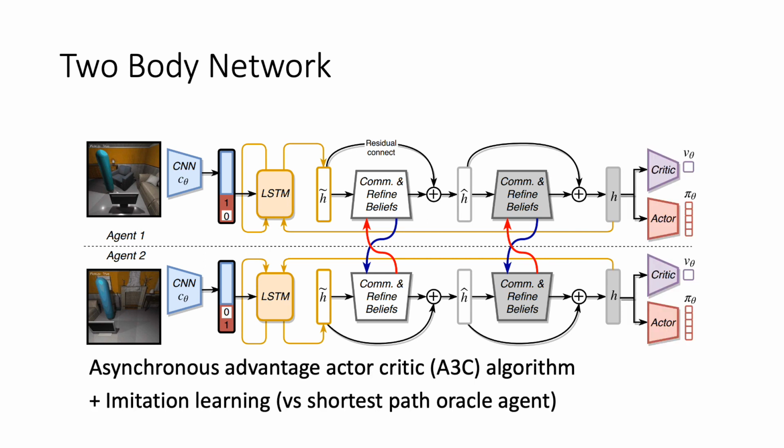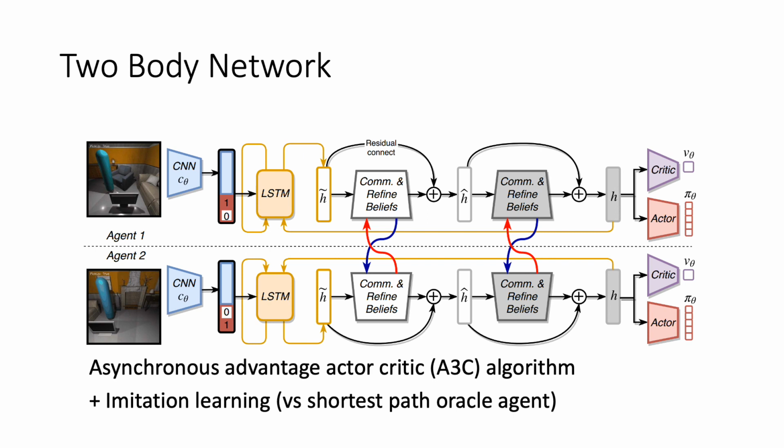The final belief H is used to estimate the state value V via the critic and policy pi. These estimates are functions of the parameters of this model and help train these parameters via a combination of an actor-critic loss and a cross-entropy loss via imitation learning. The cross-entropy loss is calculated with respect to a shortest path planning oracle agent.